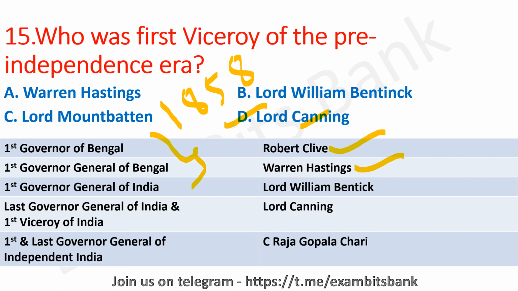And coming to first governor general of India, it's Lord William Bentinck, and last governor general of India and first viceroy of India, it's Lord Canning, which we have discussed. And one more thing, first and last governor general of independent India is C. Rajagopalachari. So please make a note of this. These questions are asked in many examinations.